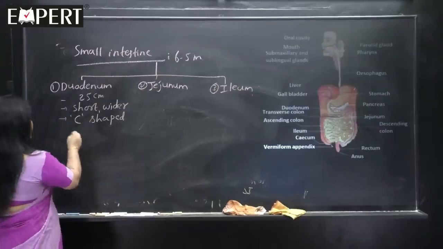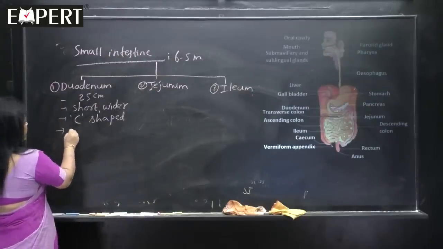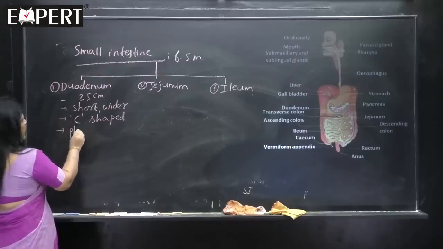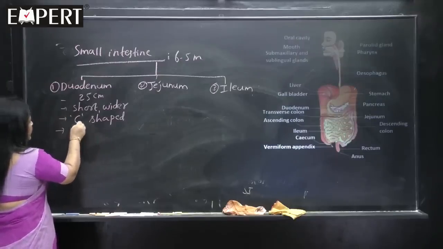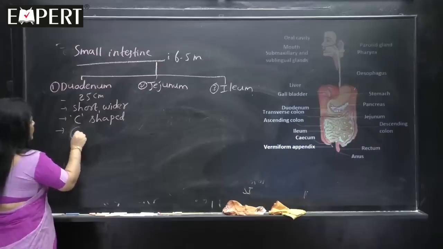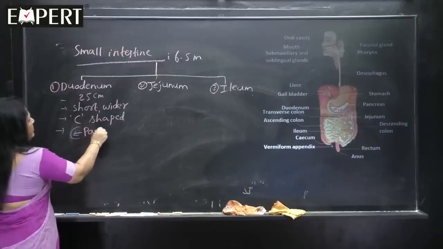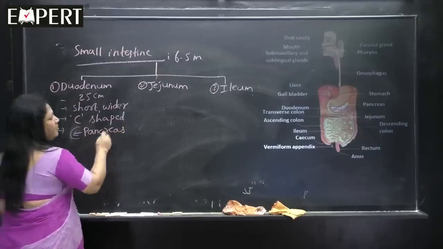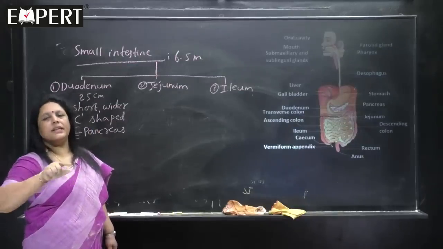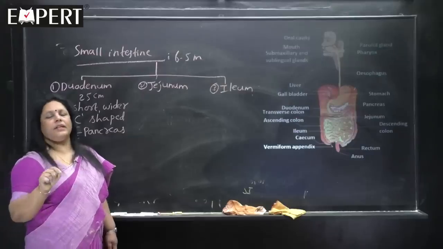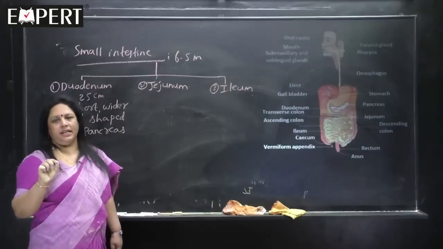Opening into the duodenum is the pancreas. See, at the curve of this C-shaped part is located a leaf-shaped gland called the pancreas. At the curve of the duodenum is located one gland, that is the pancreas.